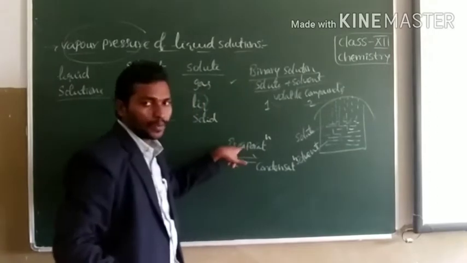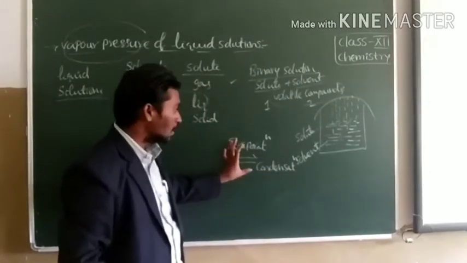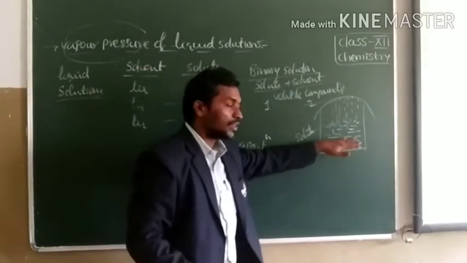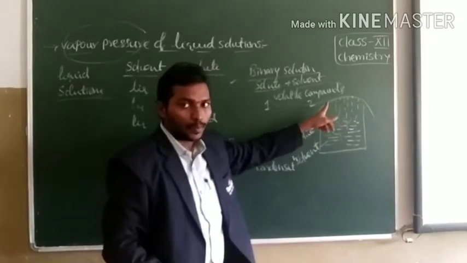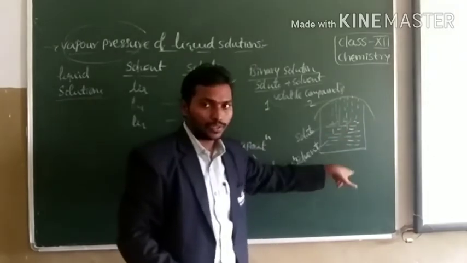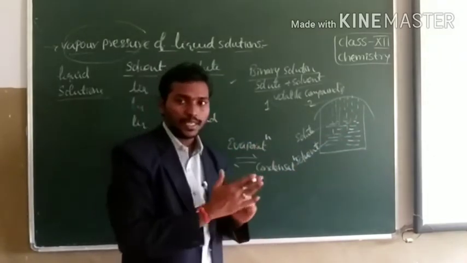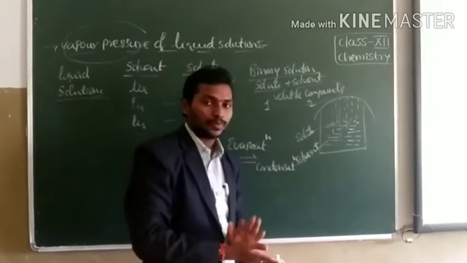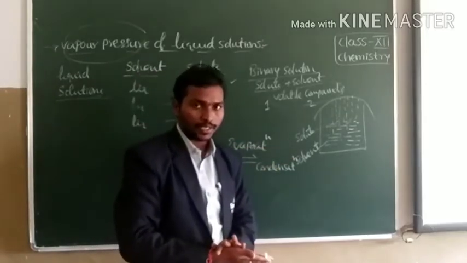Here, the rate of evaporation is equal to the rate of condensation. That means the number of molecules converting from liquid state to gaseous state is equal to the number of molecules coming back from gaseous state to liquid state. This number is the same because there is no exchange of mass of the components in the closed system. That is why rate of evaporation is equal to the rate of condensation.